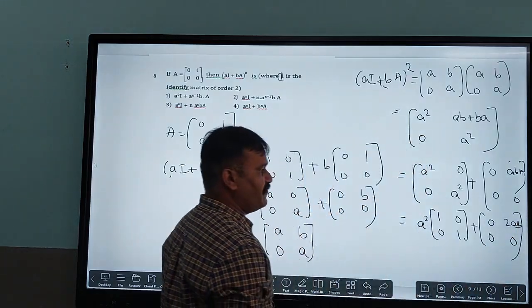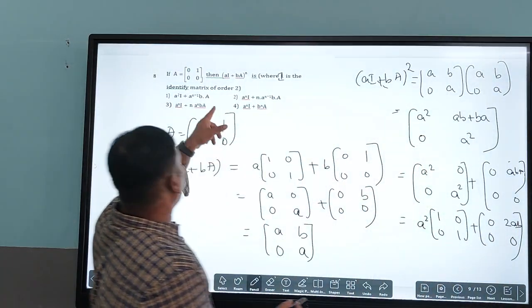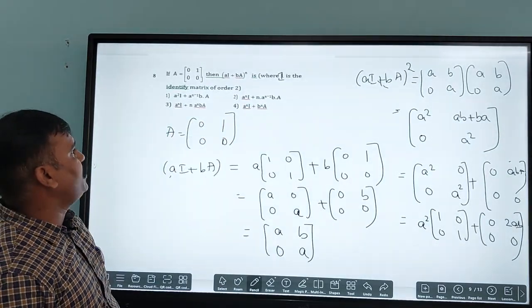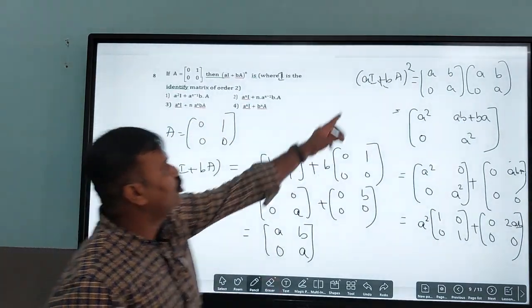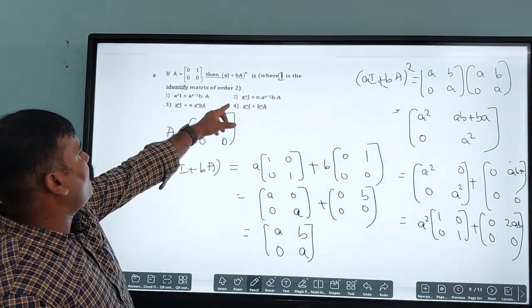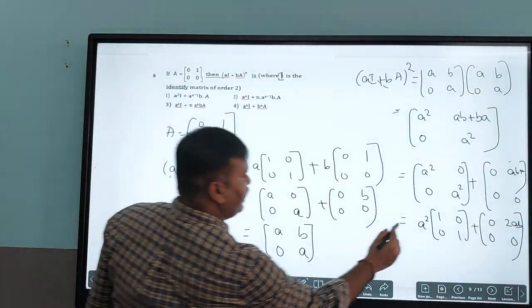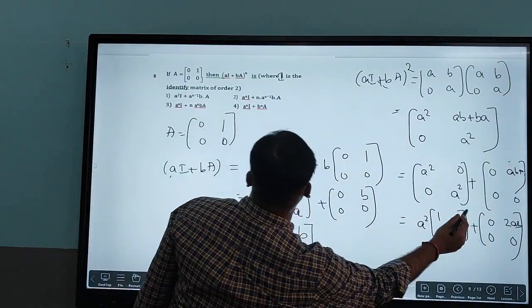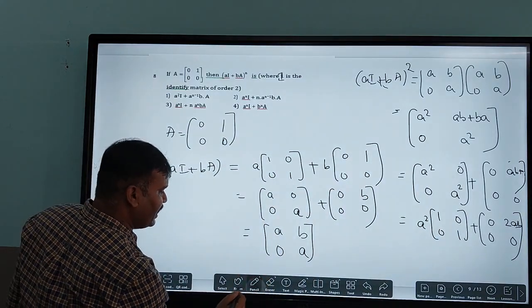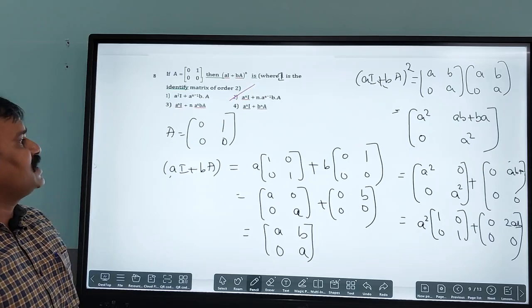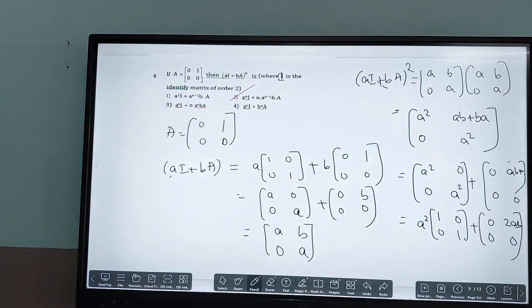And now according to the condition here, what they said is I need to take the value of n as 2. So what is the value of n here? According to the condition we can go with A squared, that is A to the power n, plus 2AB. So now we can say that the second option is the correct one. So this is the thing here.